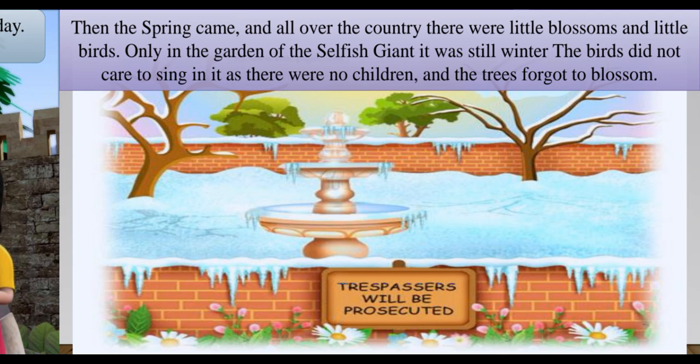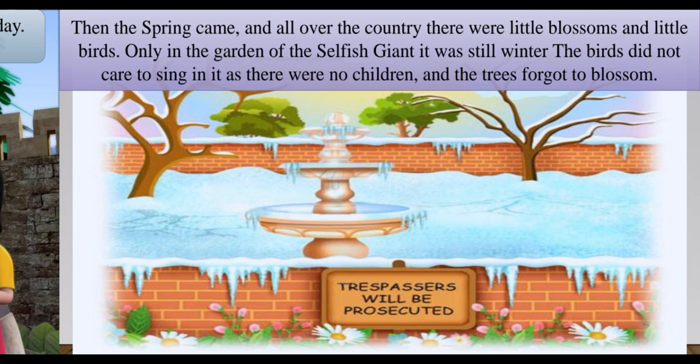But birds refused to come to the giant's garden. The spring season, the summer season, the autumn season, they just refused to enter into the giant's garden because the giant was selfish. He was not ready to share his gifts with others. So they thought of teaching the giant a lesson.